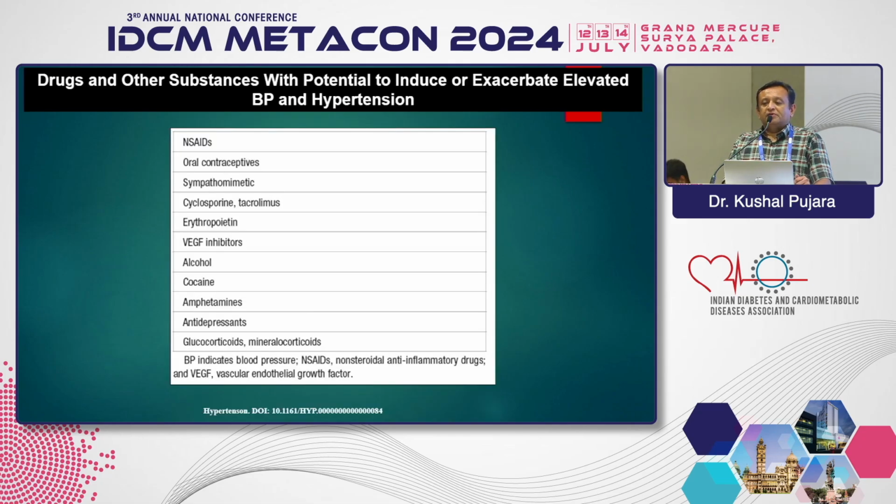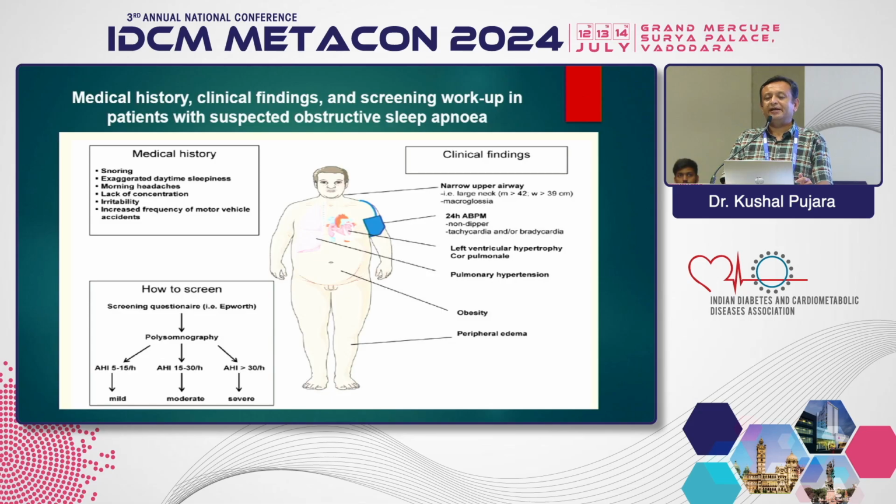These are the medications we should always ask about in history, starting with NSAIDs. Many times osteoarthritis patients come to us on long-term NSAIDs like etoricoxib, and we have to always find that out. For oral contraceptives, in female patients we have to ask about this history. In renal patients post transplant, cyclosporine and tacrolimus can cause hypertension. Of course, there are other medicines like glucocorticoids, topical or systemic, antidepressants, and amphetamines. That is the medication list we have to consider in our history taking.